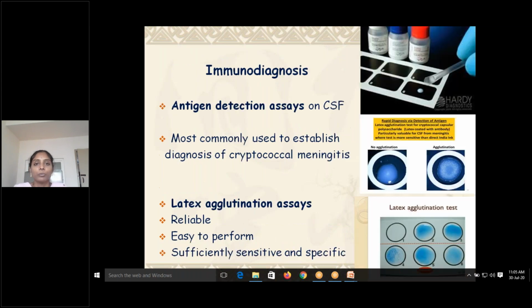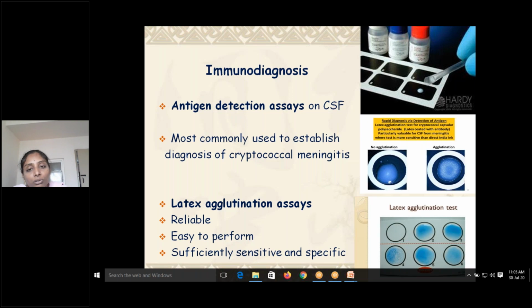Immunodiagnosis: antigen detection test. The antigen detection test, especially for the CSF sample, is very important, as it can pick up even a small amount of the organism. It is most commonly used to establish the diagnosis of cryptococcal meningitis. Why I am saying diagnosis is very important is that you have good antifungal agents for the treatment of cryptococcal infections.